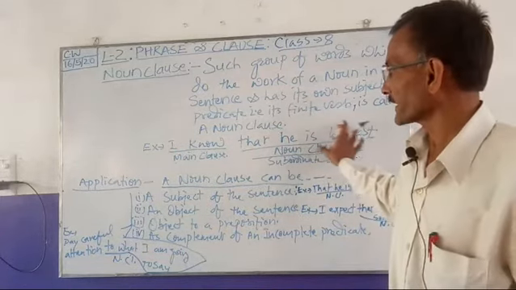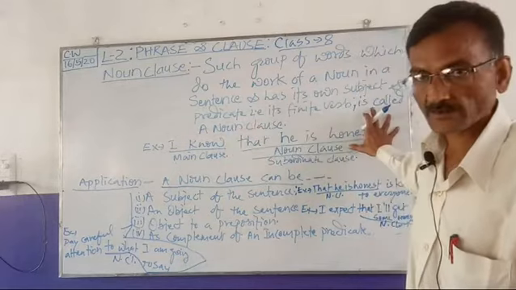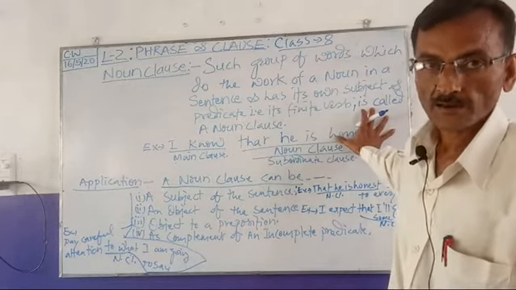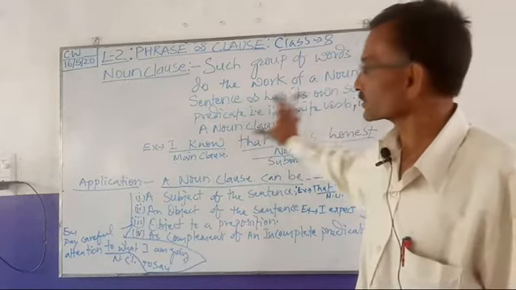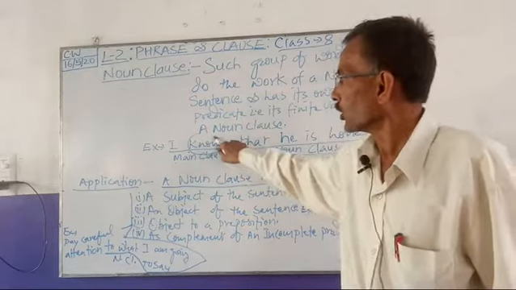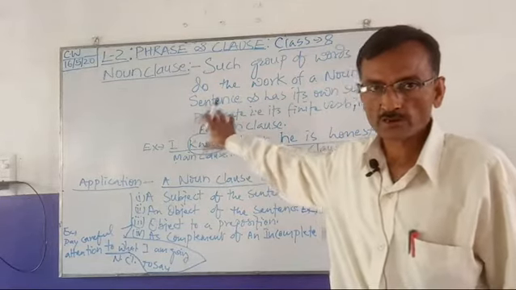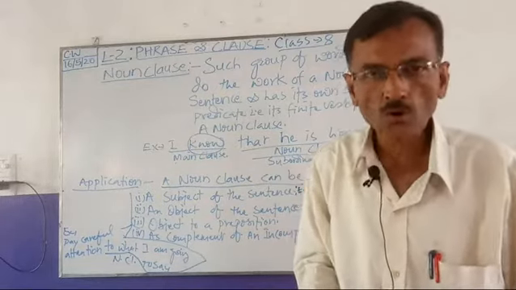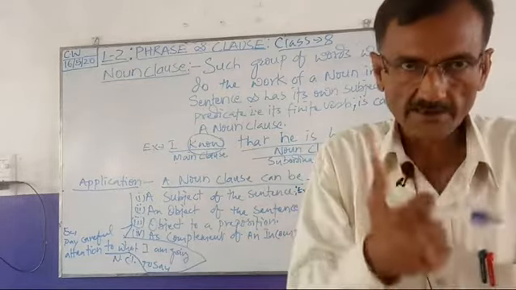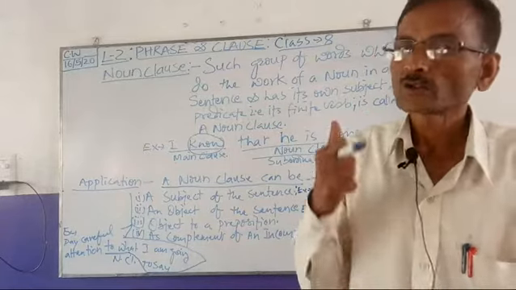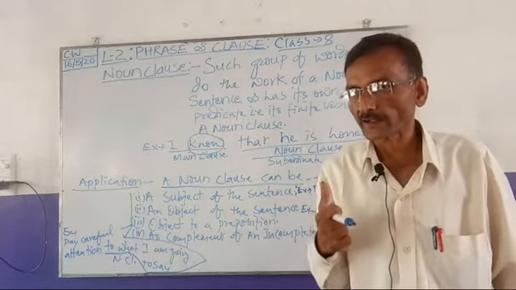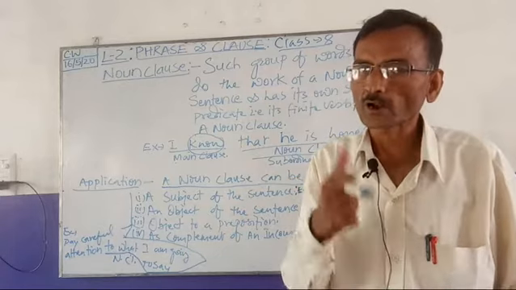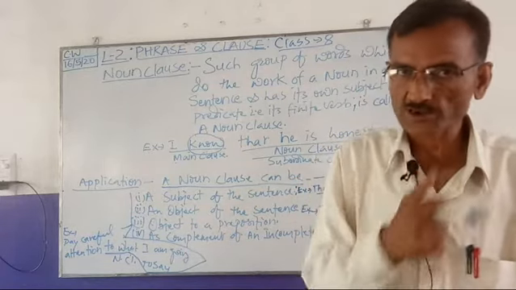Here the noun clause is the object of the transitive verb know. So here the noun clause is in the object's place. You have to understand that a noun clause will always be at the noun's position itself.